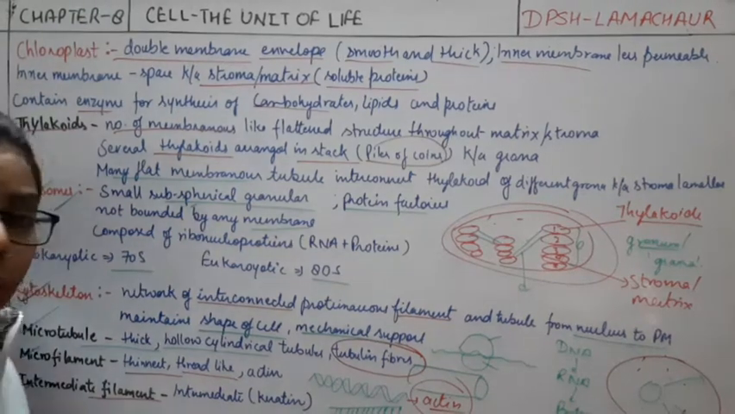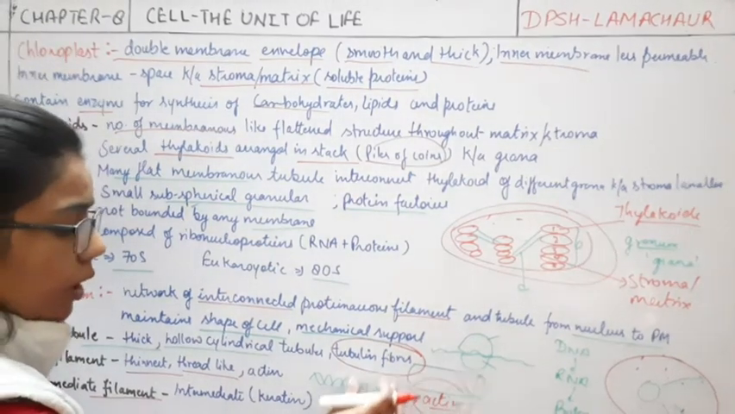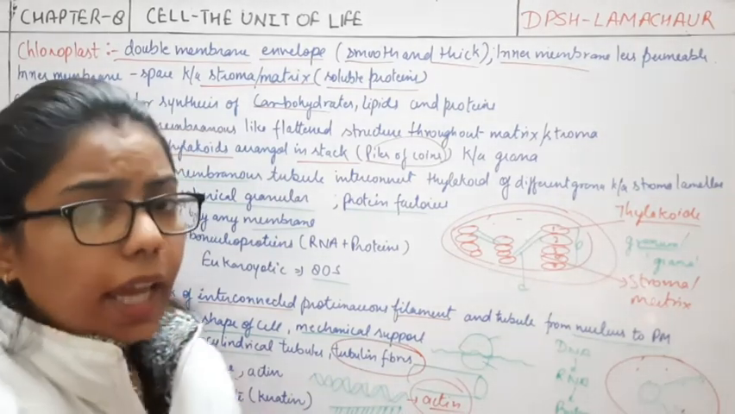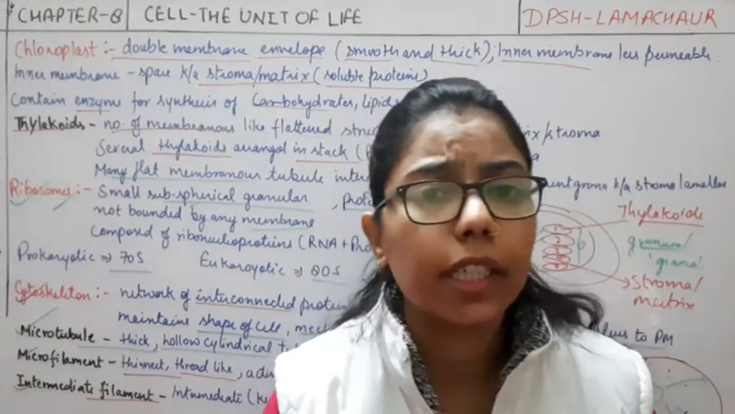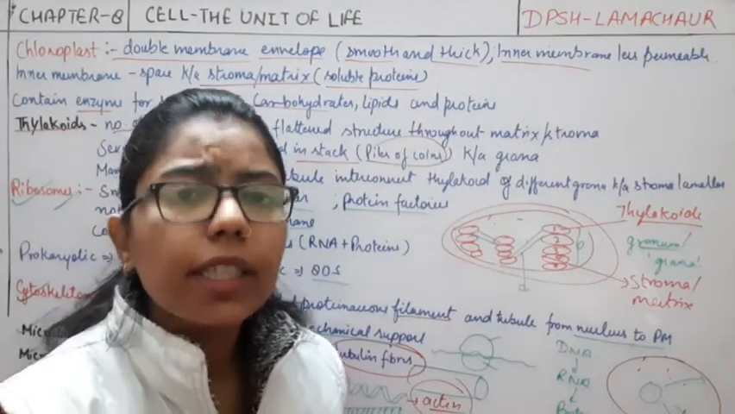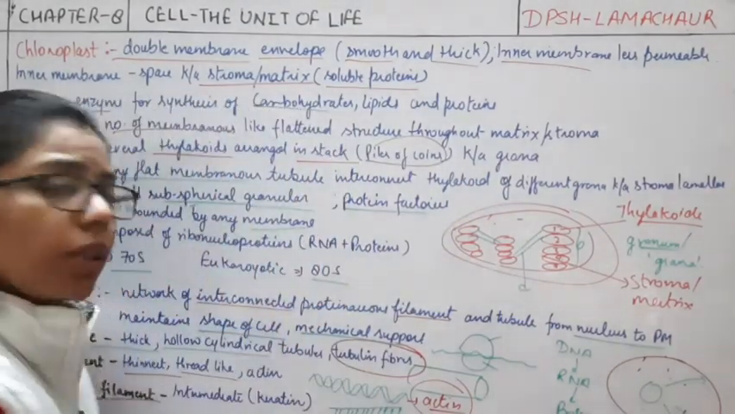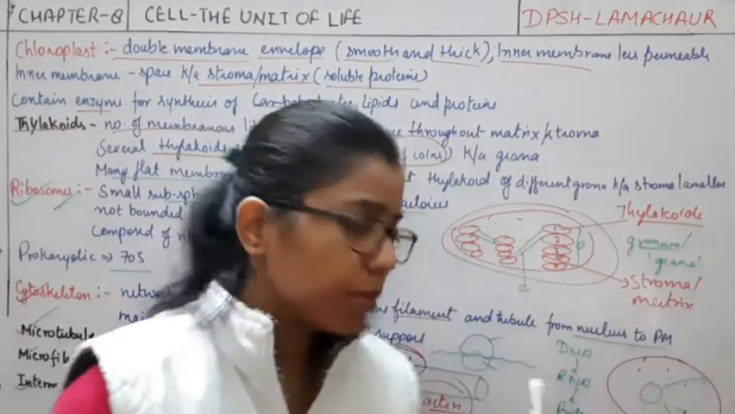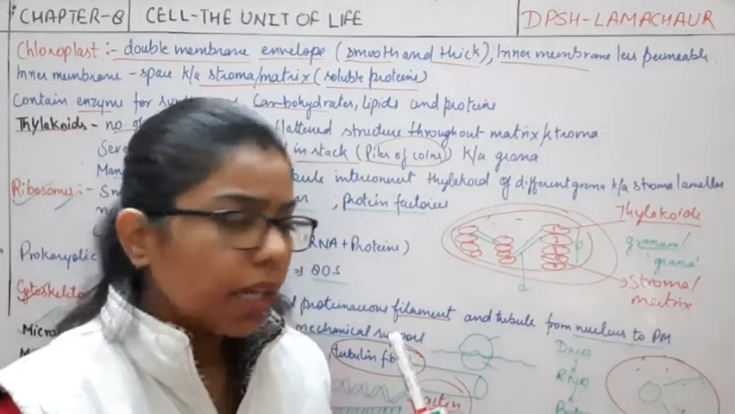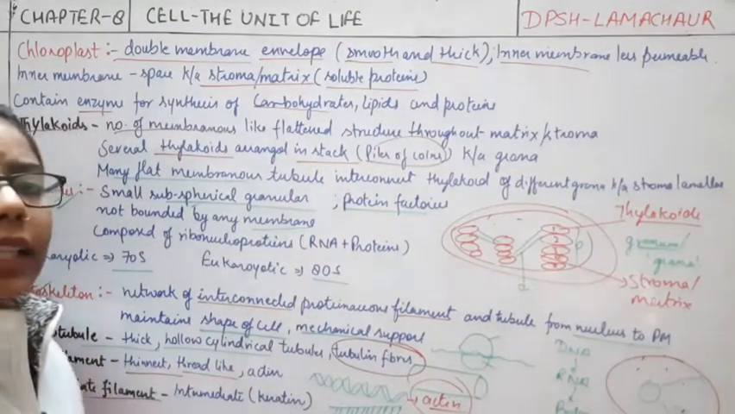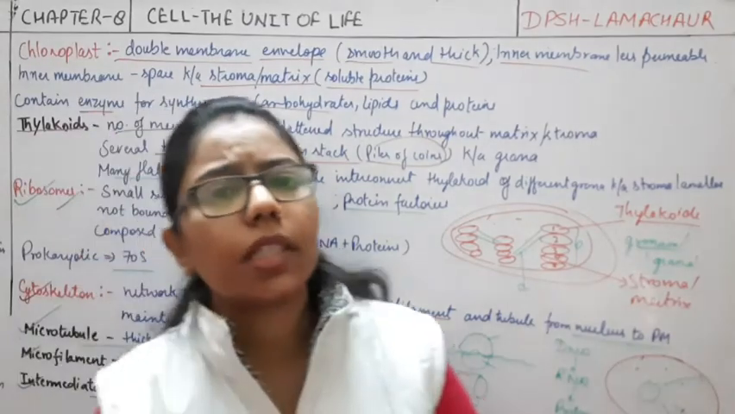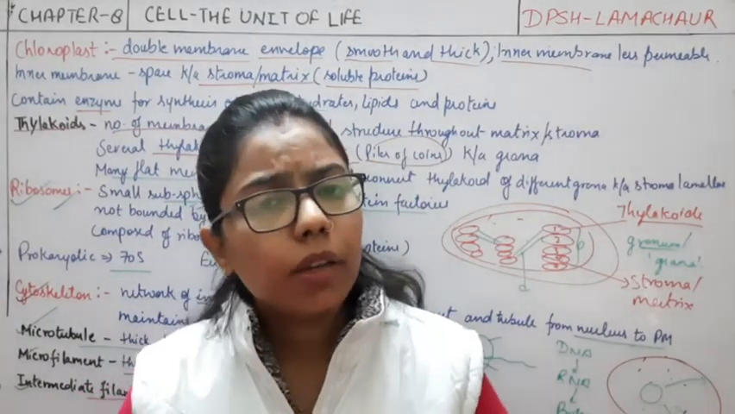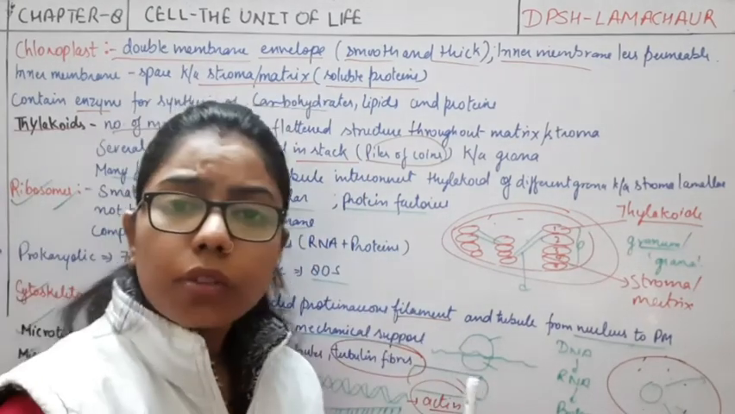Then comes the intermediate filament, which is somewhere between these two: tubular in structure, but thread-like structures are also present. It contains keratin protein, which is also helpful for the body. In our hair and our nails, these types of proteins are present. So all in all, these are the organelles present inside eukaryotic cells, helpful for their proper functioning. Okay, so that's all for today. Thank you.